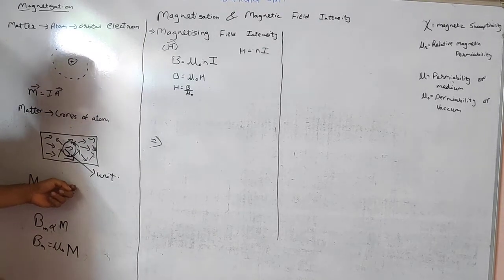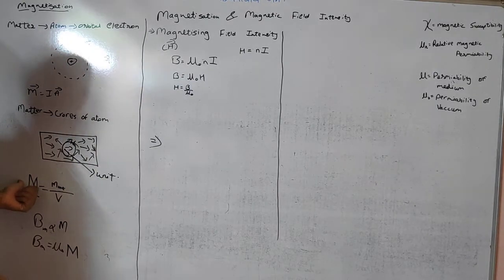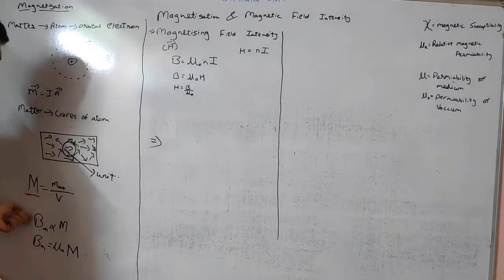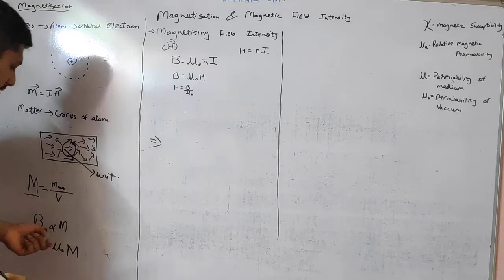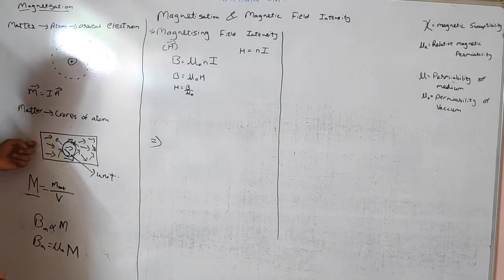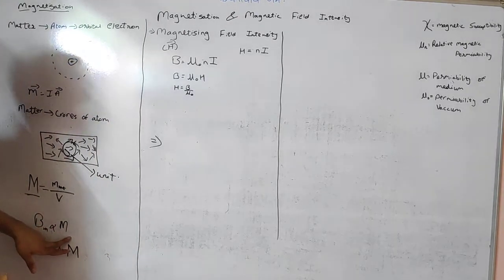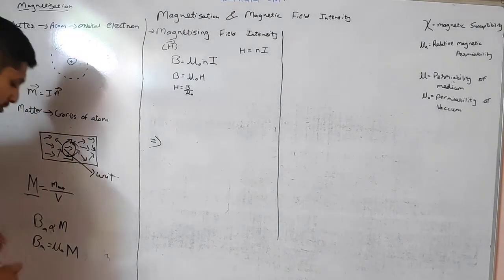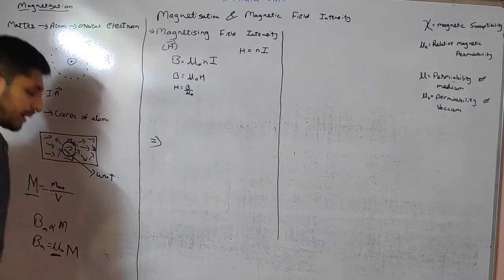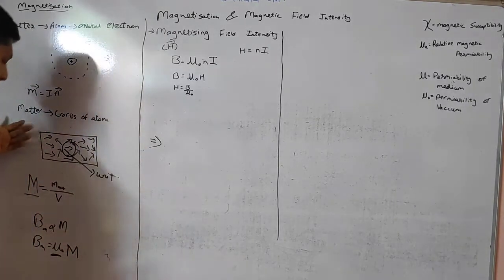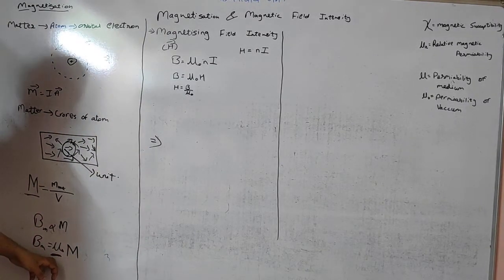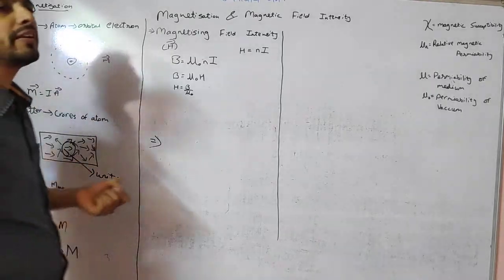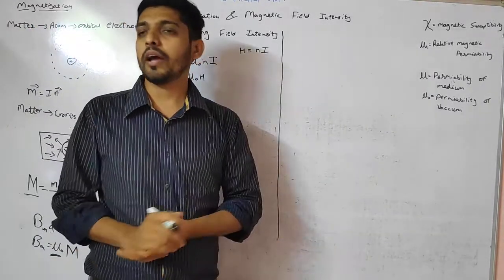If net magnetic dipole is more, then the magnetization will be more, which means if magnetization is more, the magnetic field will be more, which means that magnetic field inside the material is directly proportional to M. If we remove the proportionality, we have a constant, that is our permeability. If the material is in vacuum, then the constant will be mu0, that is permeability in vacuum. I hope this much is clear.